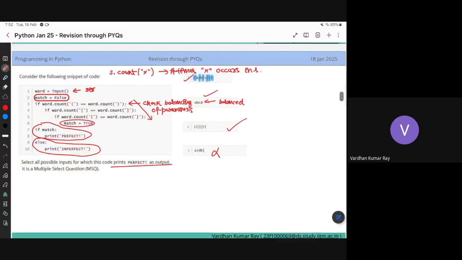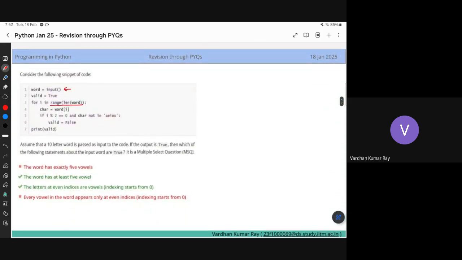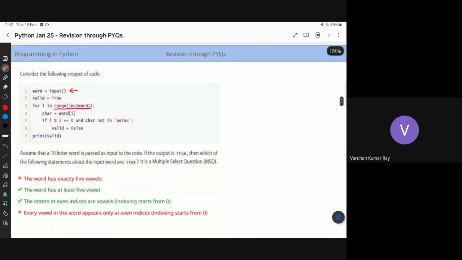Actually, I'm moving on to the next question. So you just take input of a word, and then you iterate over each character in that string, right? So that word is a string. This char is equal to word[i]; this corresponds to the character at the ith index.